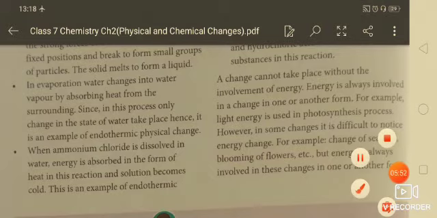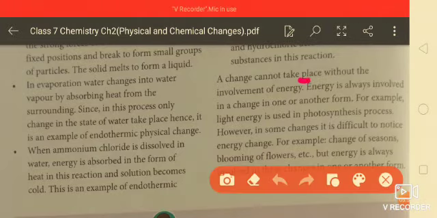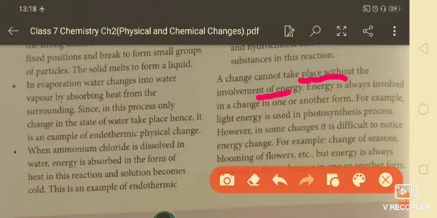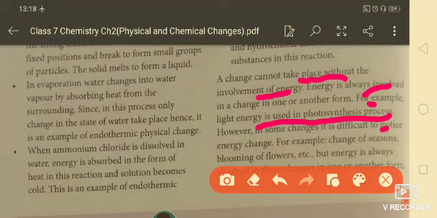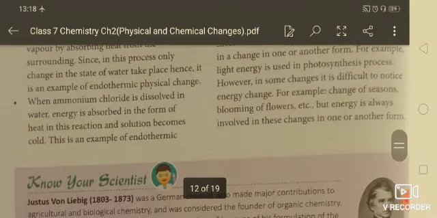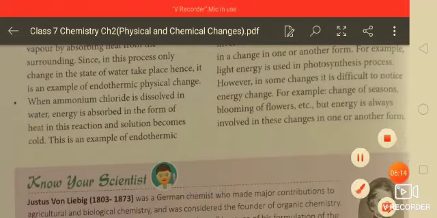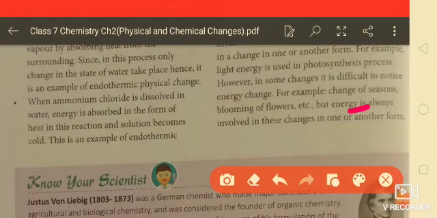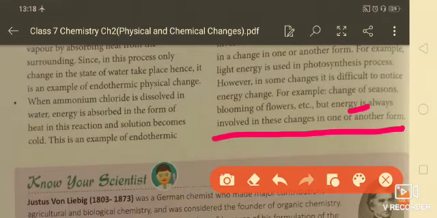Now we can say that a change cannot take place without the involvement of energy. Energy is always involved in change in one form or another. For example, light energy is used for the photosynthesis process. However, in some changes it is difficult to notice the energy change, for example changes of seasons, blooming of flowers, etc. But energy is always involved in these changes in one form or another.